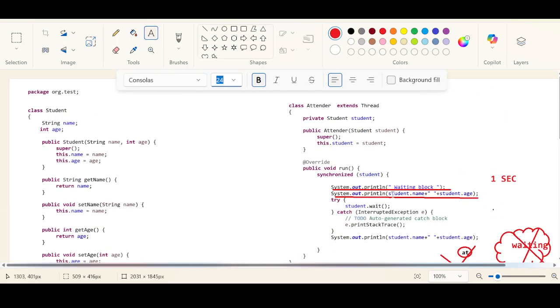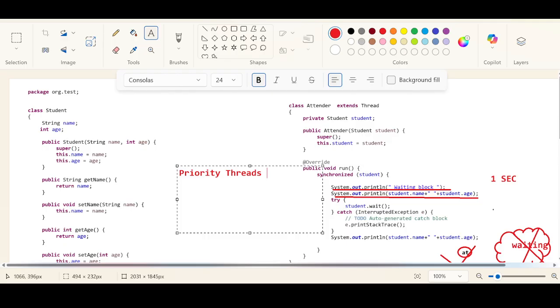We can use Thread.sleep here. There are also some deeper concepts, like priority threads. You can give priority to a particular thread. The thread with the topmost priority will get the first chance to execute its instructions. The thread scheduler will give the priority thread a chance to execute first. You are not required to learn all this. You have min priority and max priority, and you can pass some priorities.